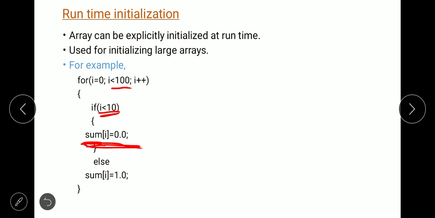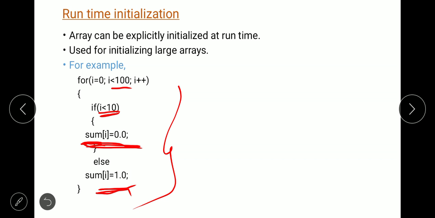Therefore, the first 10 elements will be initialized with 0.0, else sum of i is equal to 1.0, which means the remaining 90 elements will be initialized with 1.0. So, this is the code, or this is the initialization at runtime.